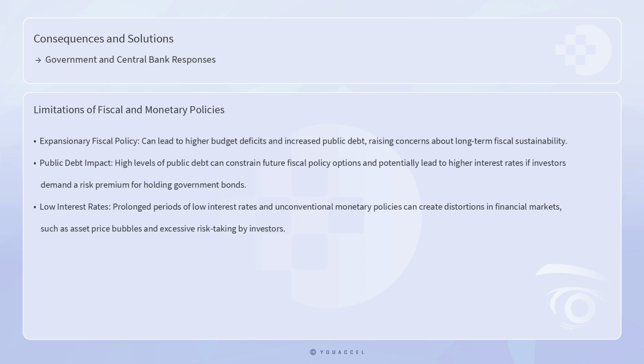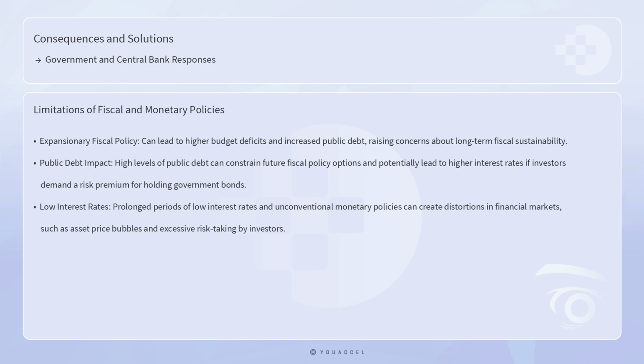Both fiscal and monetary policies have limitations and potential drawbacks. Expansionary fiscal policy can lead to higher budget deficits and increased public debt, raising concerns about long-term fiscal sustainability. High levels of public debt can constrain future fiscal policy options and potentially lead to higher interest rates if investors demand a risk premium for holding government bonds.